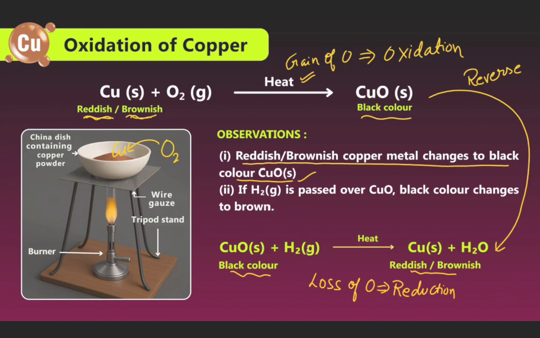Second, if H2 gas is passed over the cupric oxide, the black color changes to brown. Cupric oxide, black in color, reacts with hydrogen gas on heating to form copper as a solid, reddish brown in color, and water. The loss of oxygen is the reduction.